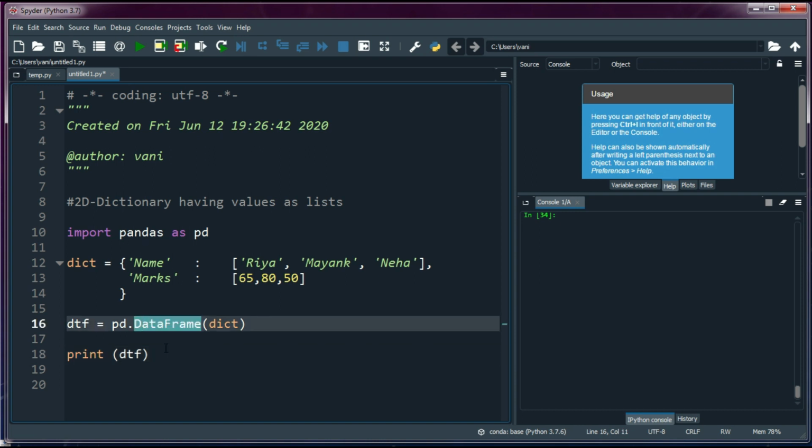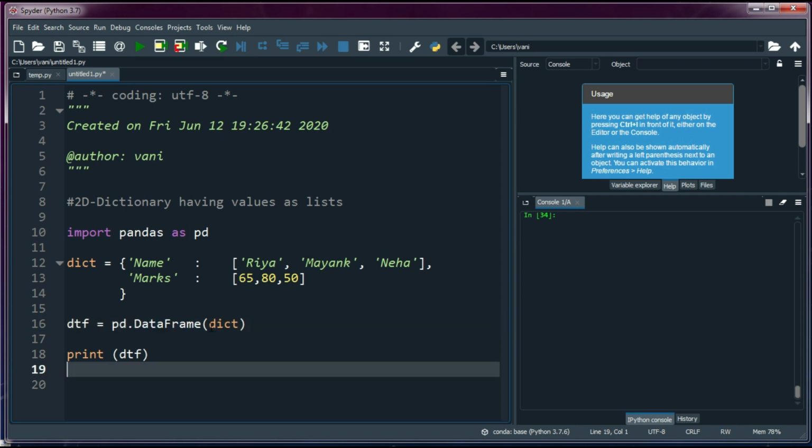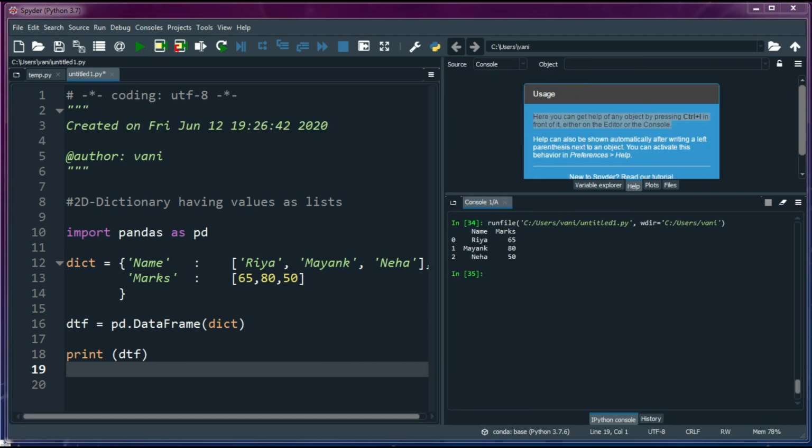You need to write D as capital and F as capital. In the place of data I have passed the dictionary. Later I have printed this data frame. Let's run the program. You can observe the output.